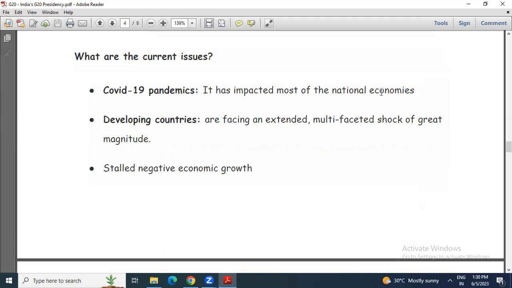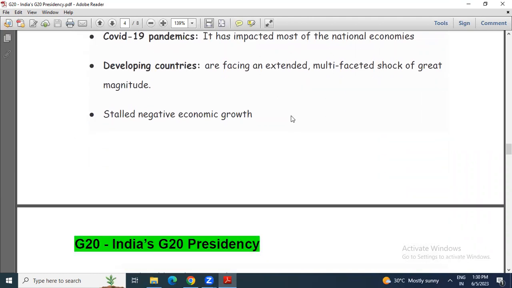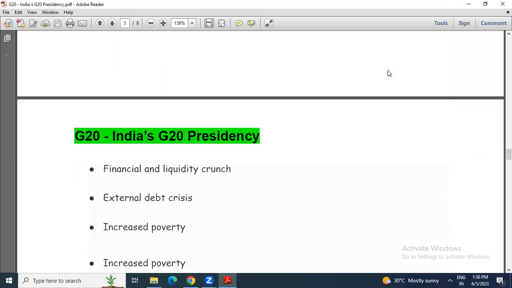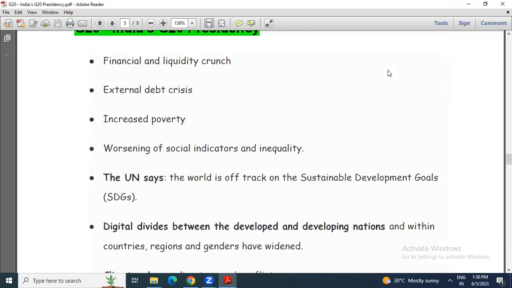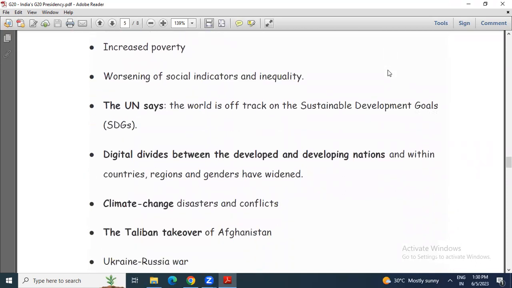Now what are the current issues? So many current issues here mentioned, but we have to focus on a few of them. Like after the COVID-19 pandemic, most of the national economies have been very drastically affected or impacted, and developing countries are facing the extended and multifaceted shock of great magnitude, negative economic growth, financial and liquidity crunch, increased poverty.